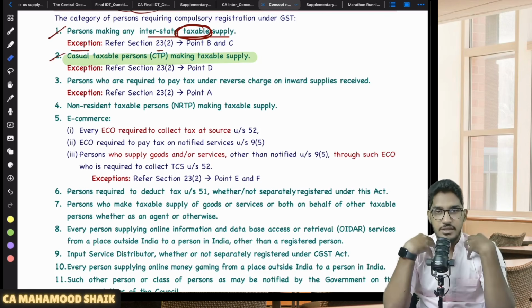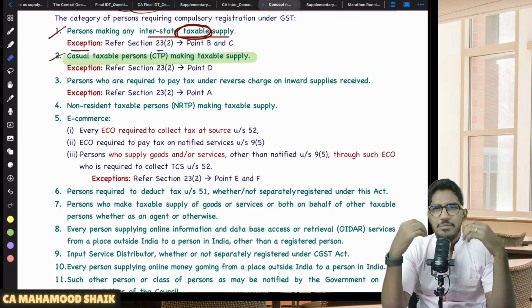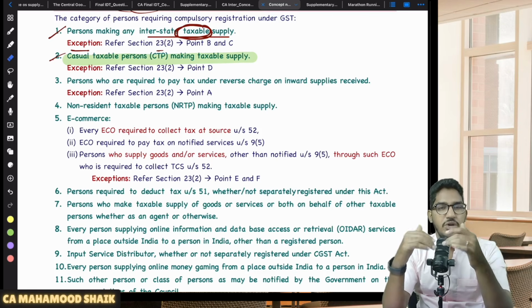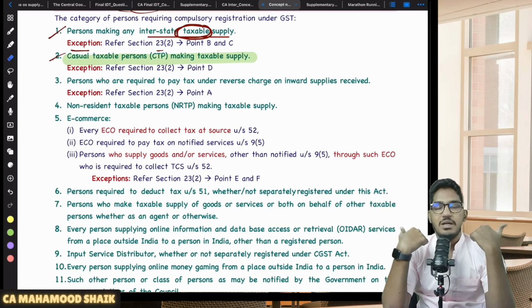Let us say I'm a person in Andhra Pradesh. I have my place of business in Andhra Pradesh. I'm dealing in electronics. I came to know that in Karnataka, in Bangalore, there is an electronics expo happening. I want to go and participate in that expo and sell some products. So now for the Karnataka state, I become a CTP.